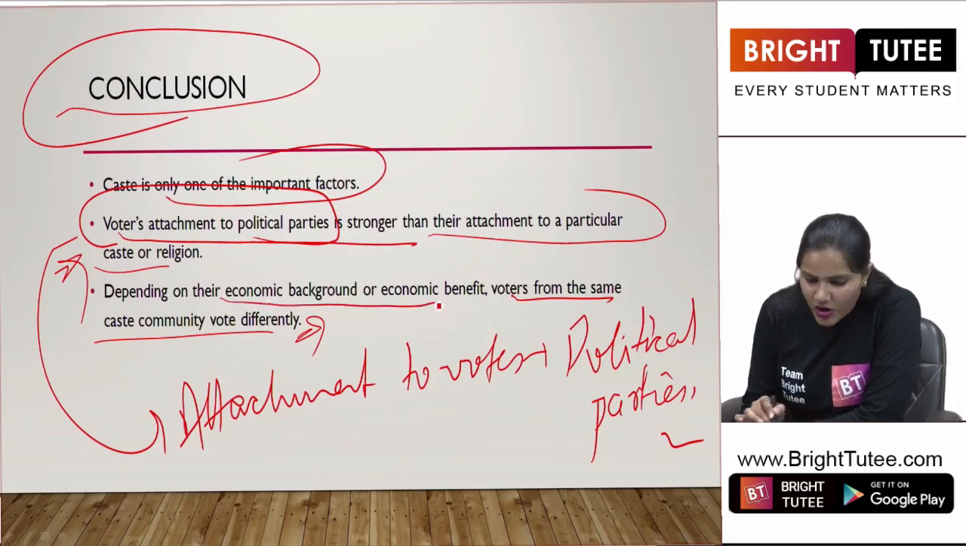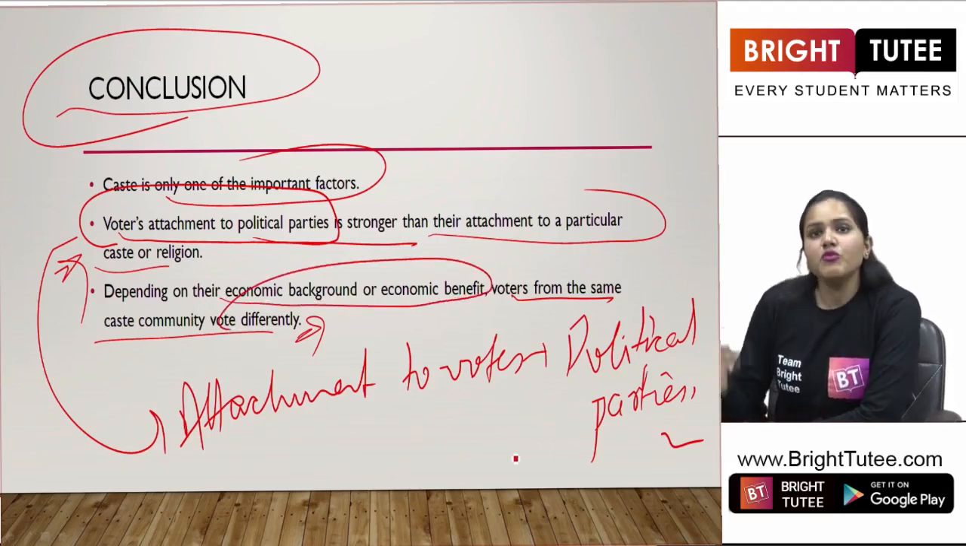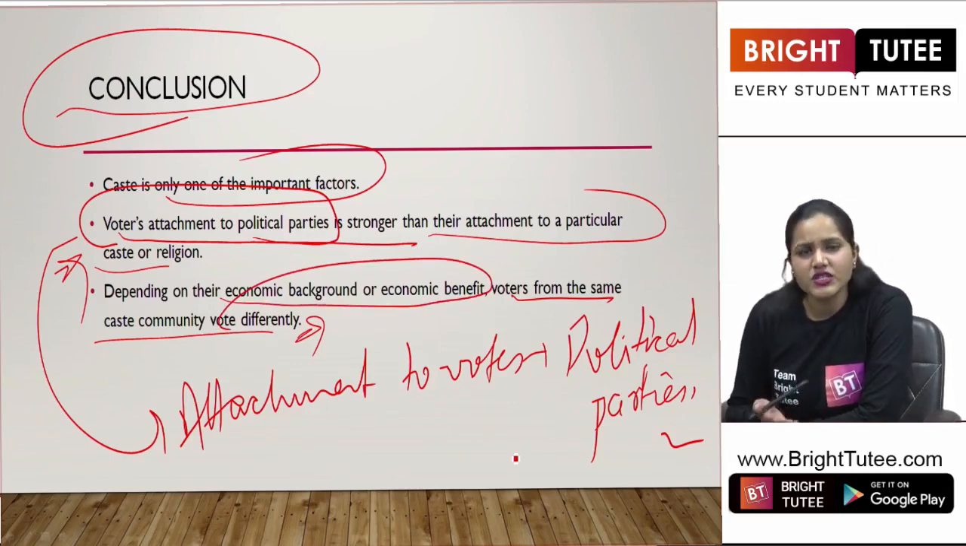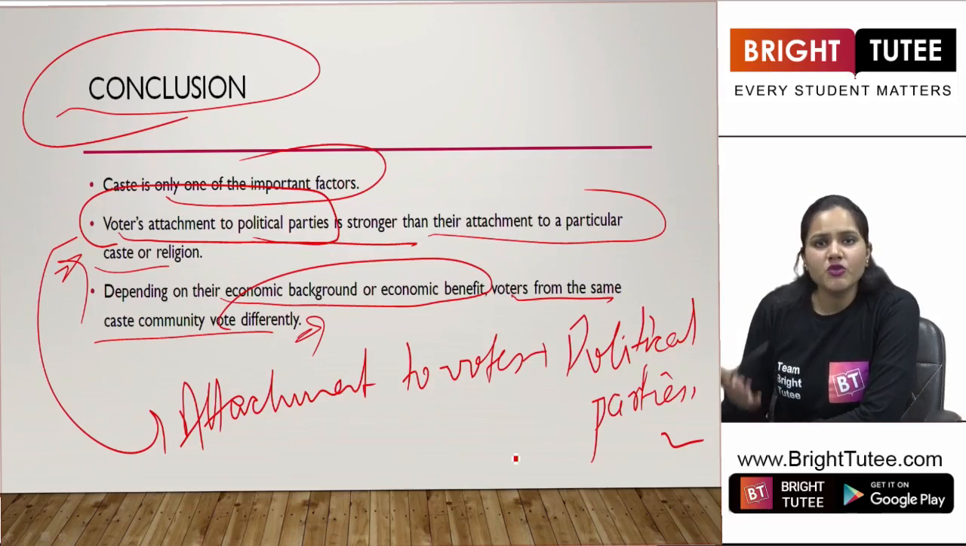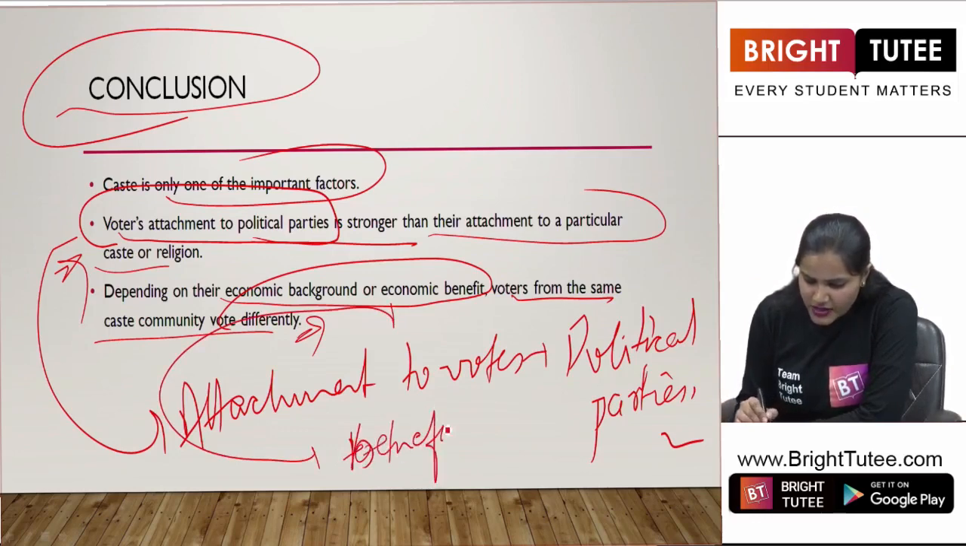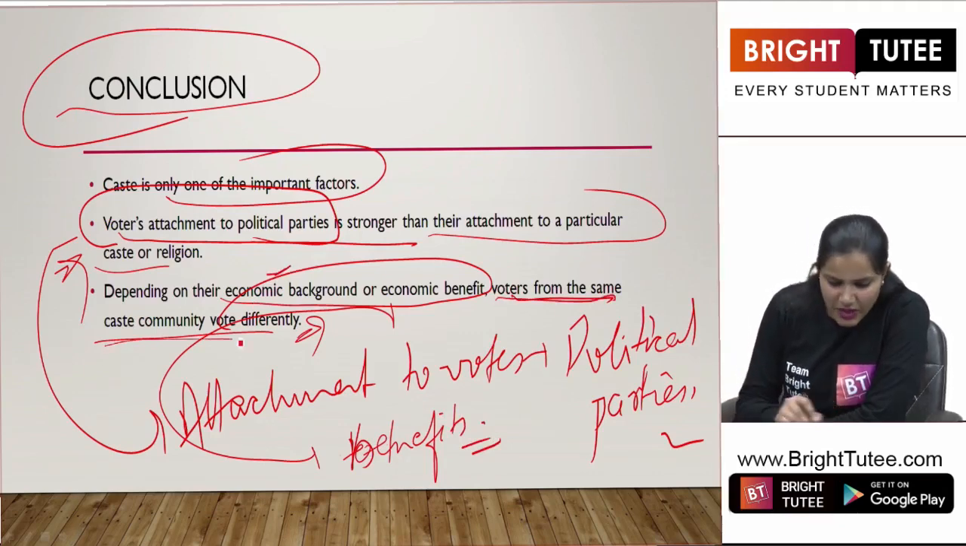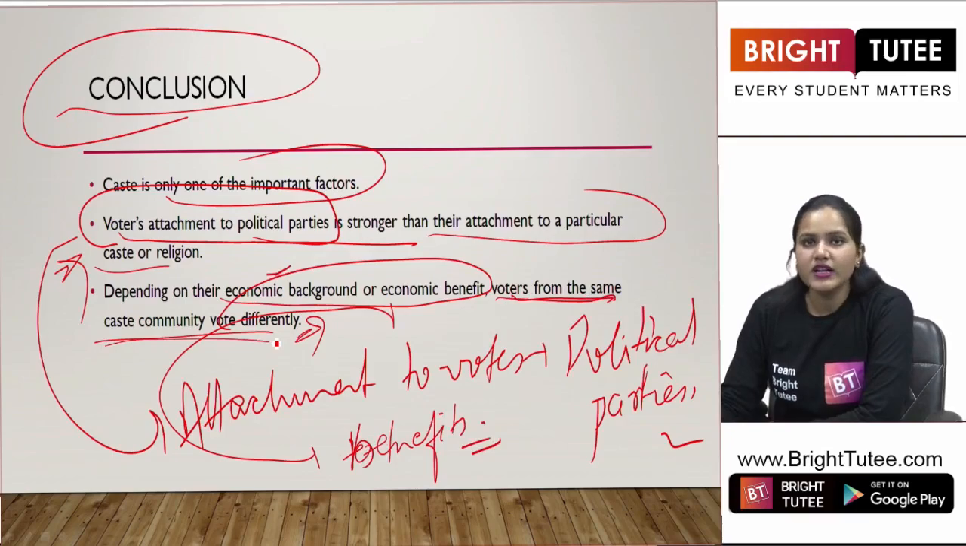Depending on their economic background and economic benefit, they see which ruling party, or which party contesting in elections, is going to favor them and how they are going to get the benefits. So benefits and economic background play a major role. So voters from the same caste community vote differently.